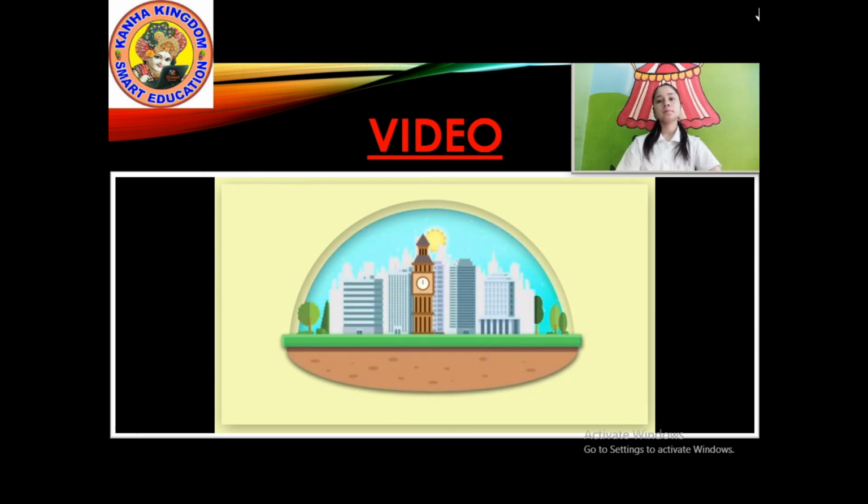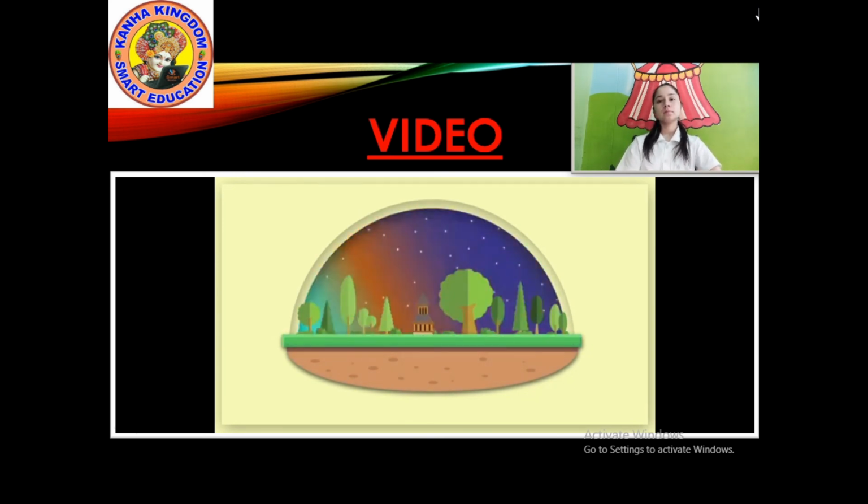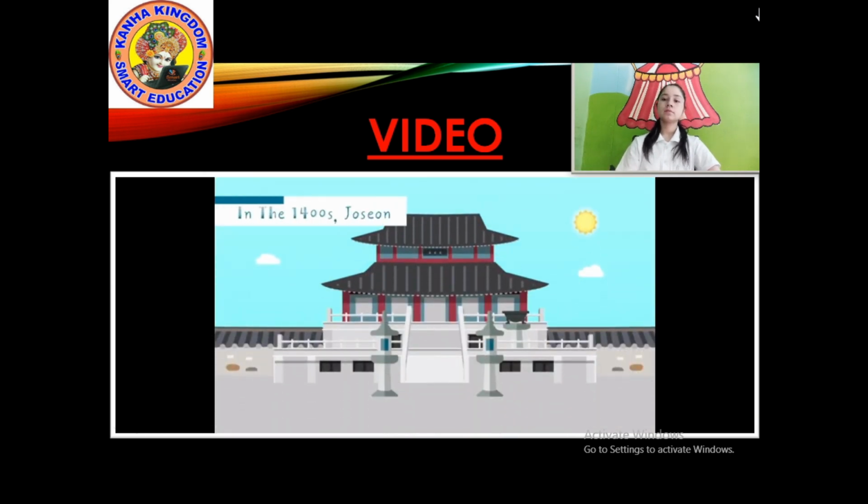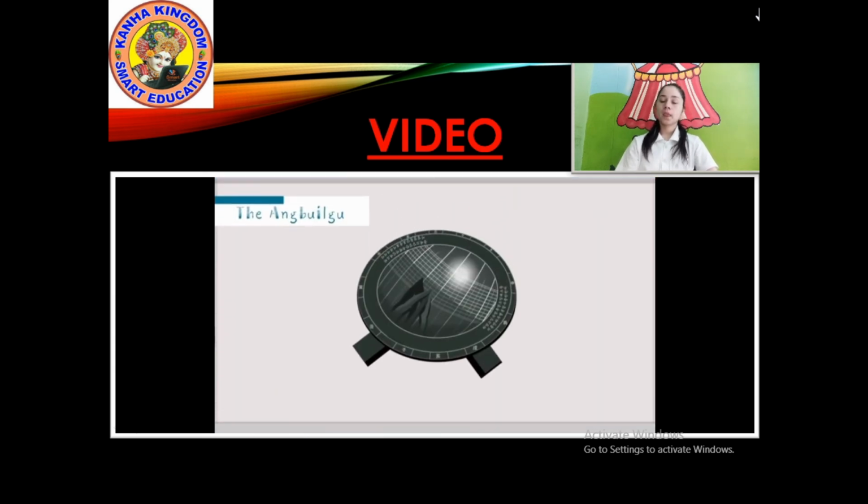The sun, which rises after the stars fall, played an important role in timekeeping before the invention of the clock. In the 1400s, the Choson people of Korea used a sundial called the Angbuilgu to figure out what time and season it was. The Angbuilgu is a concave sundial with the tip of the gnomon facing the center. The tip of the gnomon points toward the north pole of the celestial sphere.